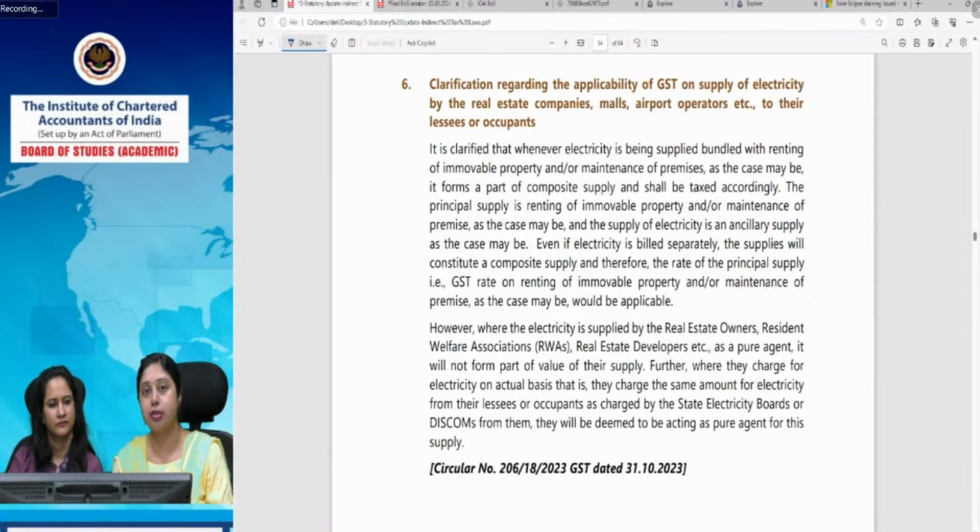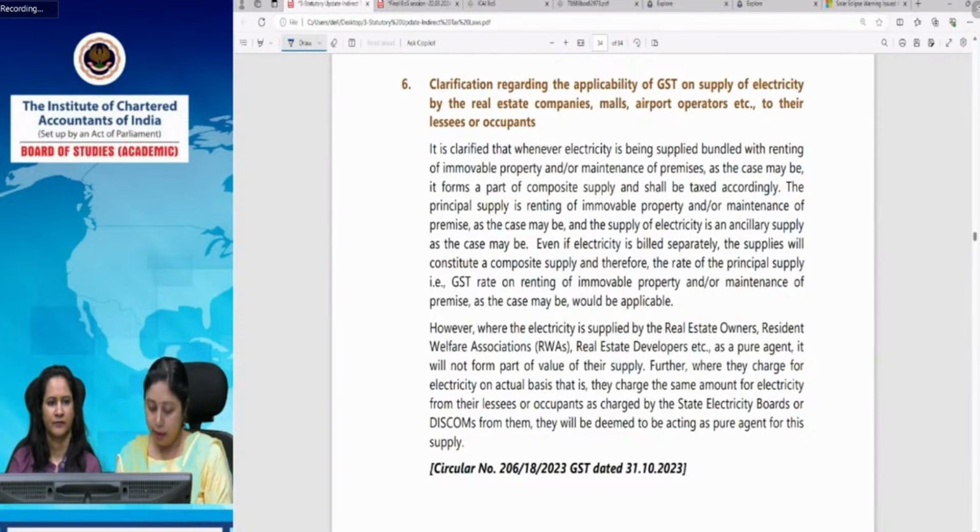So if the primary service is taxable, the ancillary supply acquires the nature of the principal supply. If the principal supply is renting of immovable property, then it becomes taxable, and therefore the electricity amount also has to be included in it and taxed. However, suppose an RWA is collecting the electricity bills of its residents, and it is depositing them with the electricity authority.